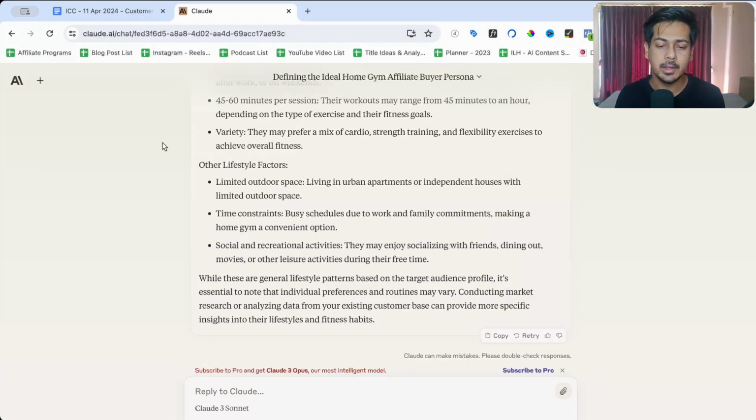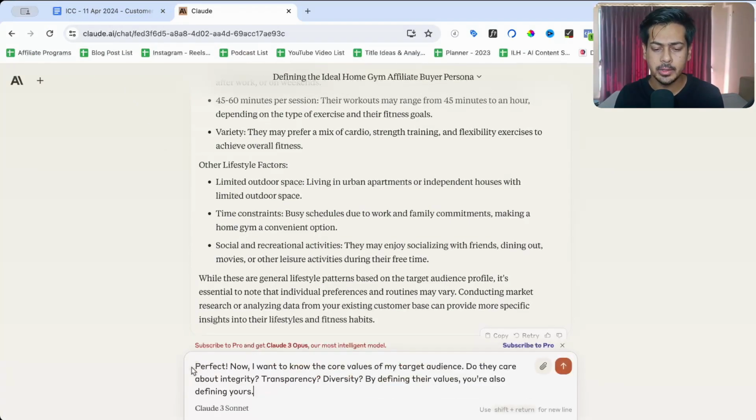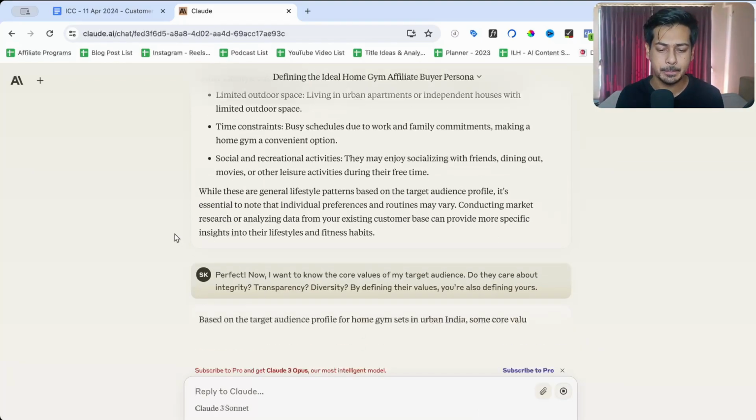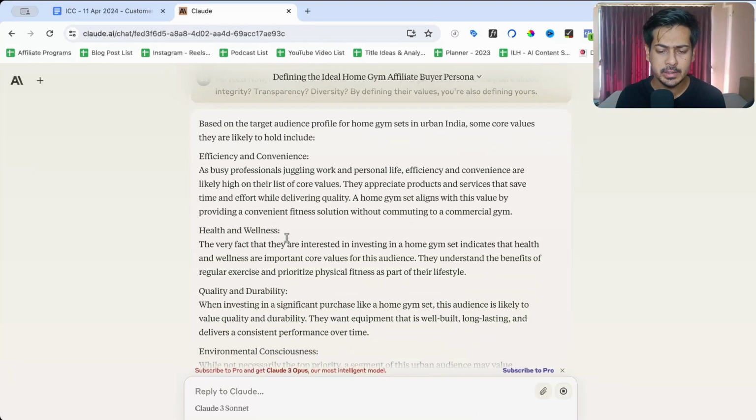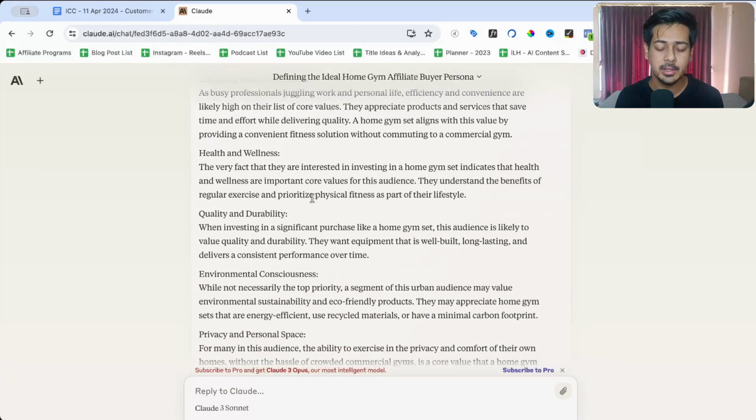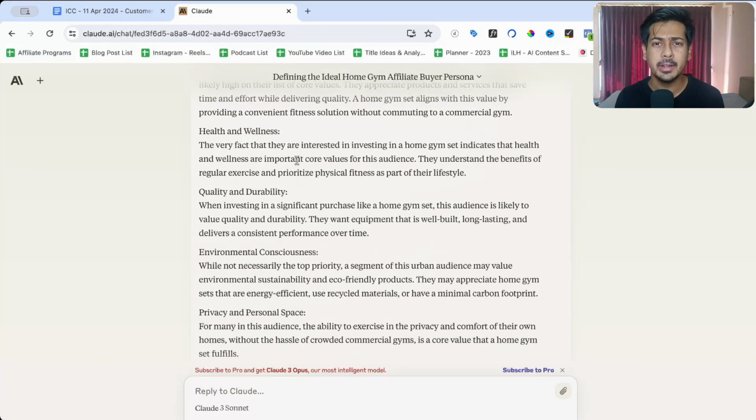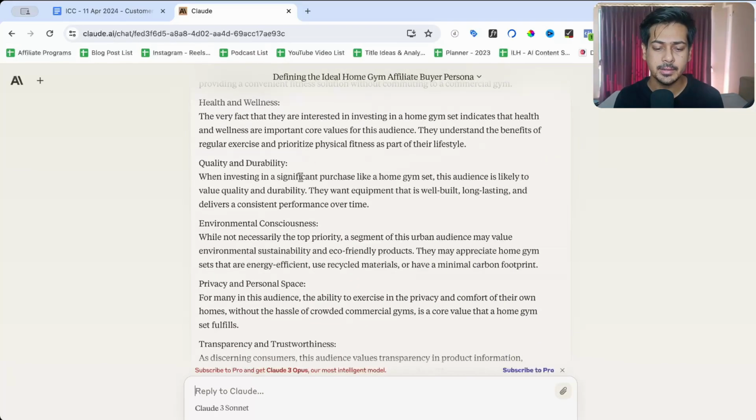So I'll write a prompt again. So for point number 3, question number 3 is, now I want to know the core values of my target audience. Do they care about integrity, transparency, diversity, and so on? Okay, so I've pasted it, I've written the prompt in Claude, and let's see what Claude gives us. Efficiency and convenience. Busy professionals juggle work and personal life. Efficiency and convenience are likely the highest score, absolutely. Health and wellness, they do not get time, so yes, they'll need time for health and wellness.